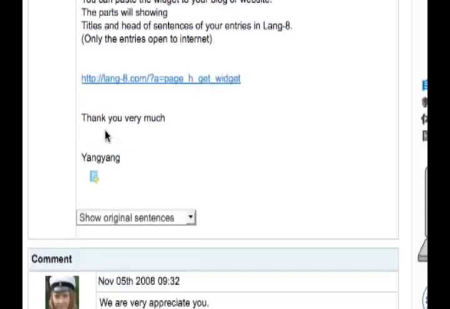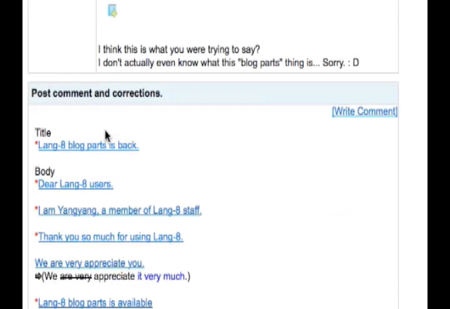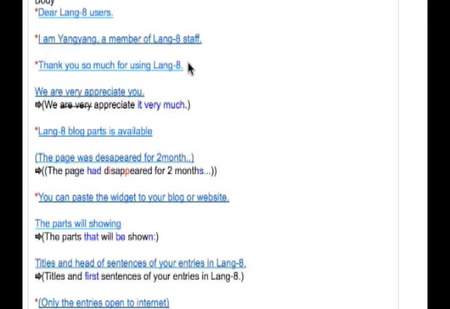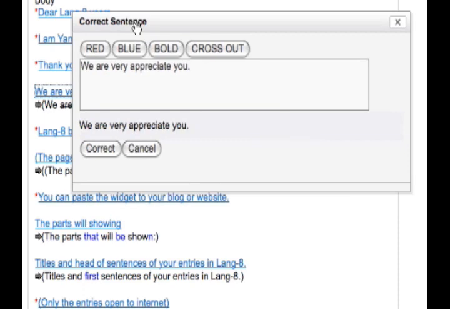So what we're going to do is scroll down to the very bottom, and we can see a list of sentences here. And it looks like someone already corrected this, but we're going to correct it anyways just so you can see it. So we're going to click on We are very appreciate you. So you see this box that shows up. So what we're going to do is pick out the incorrect spots. So we are very appreciate you.